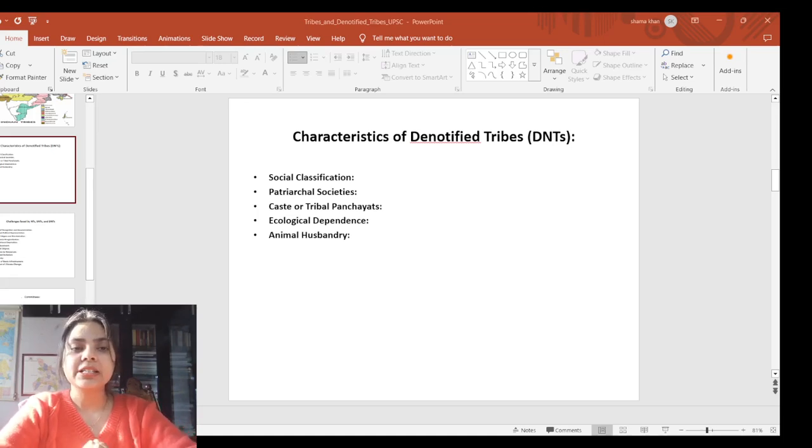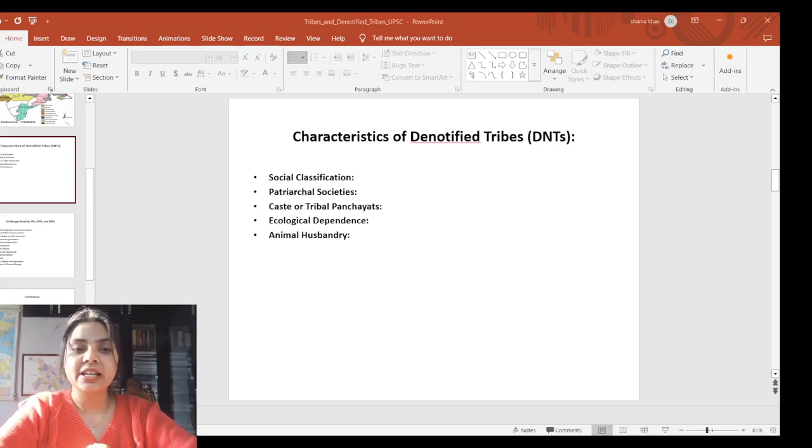Next, ecological dependence. Many DNTs have a strong ecological connection, with their means of subsistence tied closely to the environment. For example, the Vadar, also known as Kitharas, Sarias or Aligris, traditionally depend on forest produce for their income, and they are even skilled in crafting baskets and ropes.